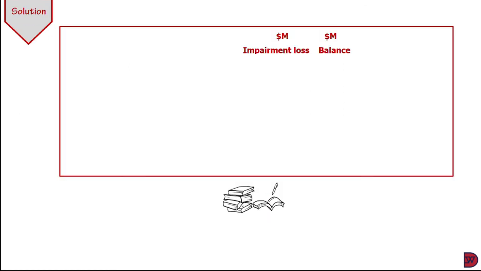The total impairment of the cash generating unit, which is Sharon, is 7.2 million: the 17 million, which is the total carrying value of the assets, less the recoverable amount of 9.8 million. Now we are supposed to allocate this impairment loss across the individual assets in the cash generating unit. If we follow the structure for allocating the impairment loss of a cash generating unit, we first clear the goodwill. The goodwill in the question was 2.4 million. We just clear it off. We are left with an impairment balance of 4.8.